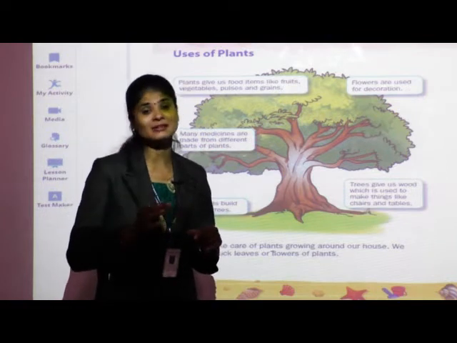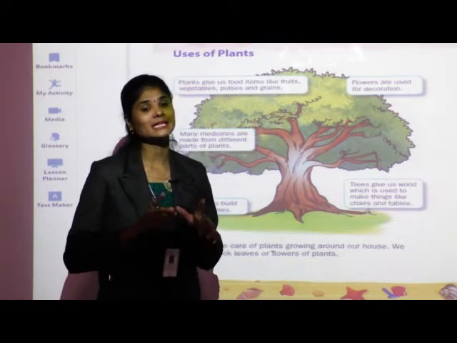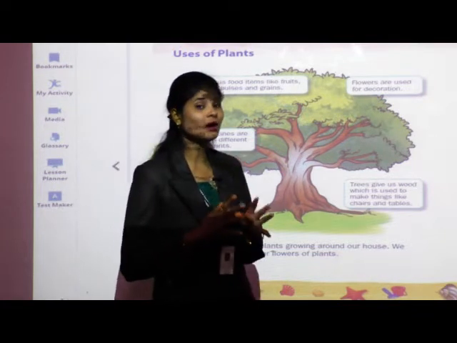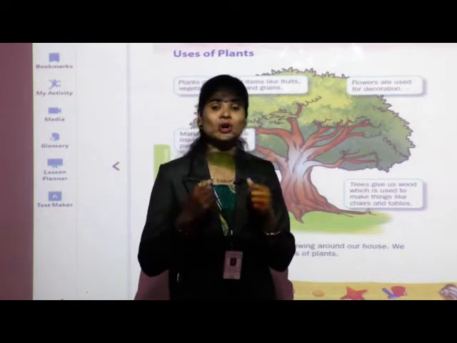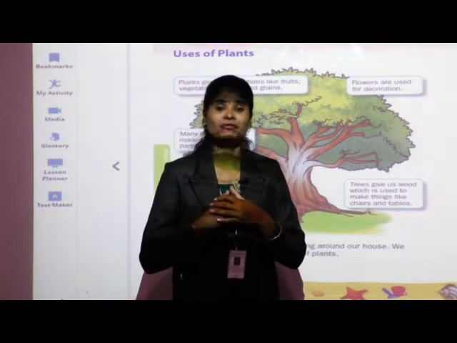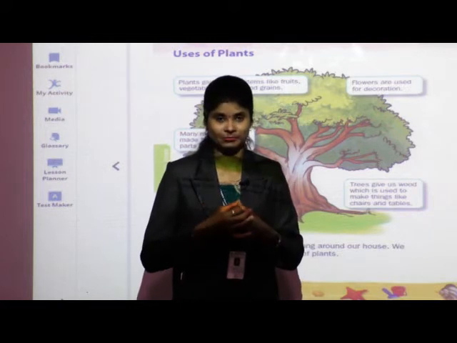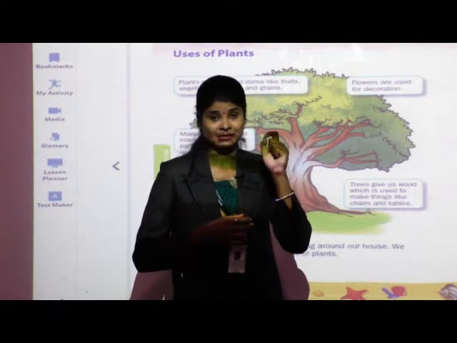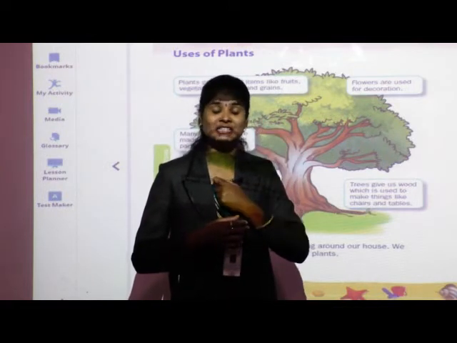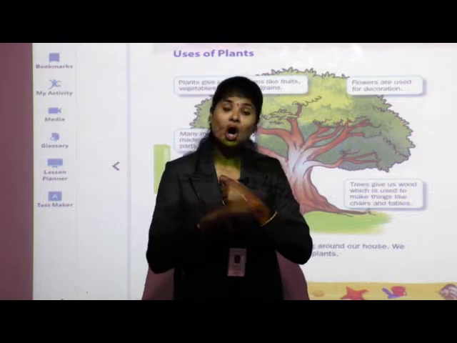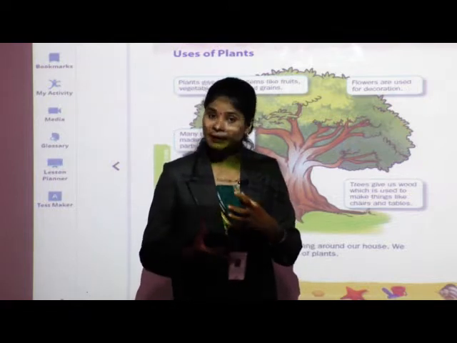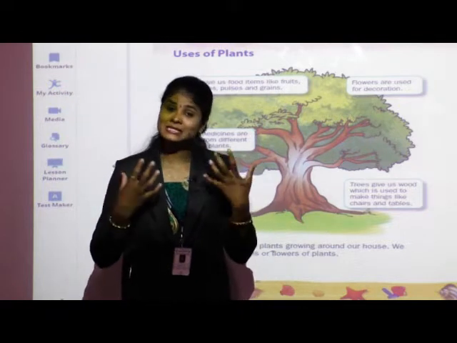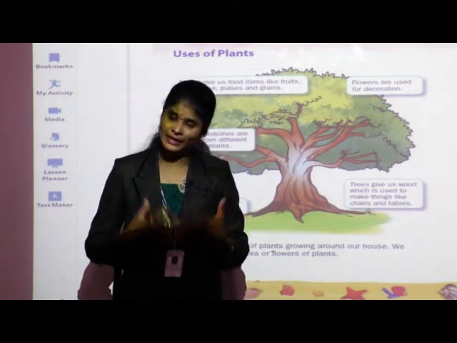Instead, you must try to plant many trees in your surrounding. Why? Trees are useful to us, and trees provide oxygen for us, which we use for breathing. Many plants provide us the main gas, that is oxygen, which is very useful to all living things for breathing. And if there are many trees in our surrounding, they receive rainfall.